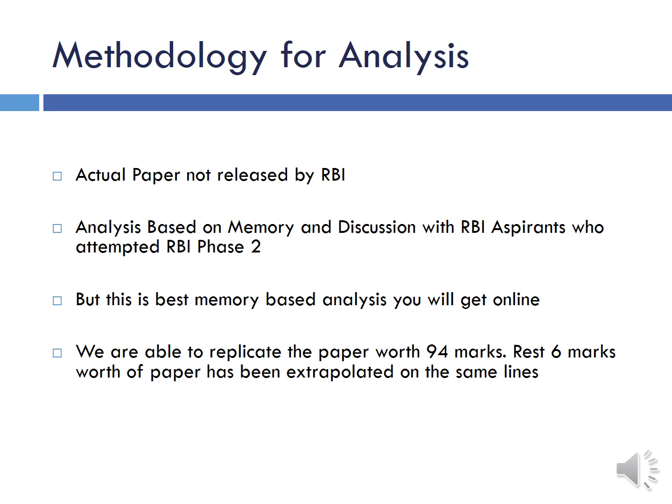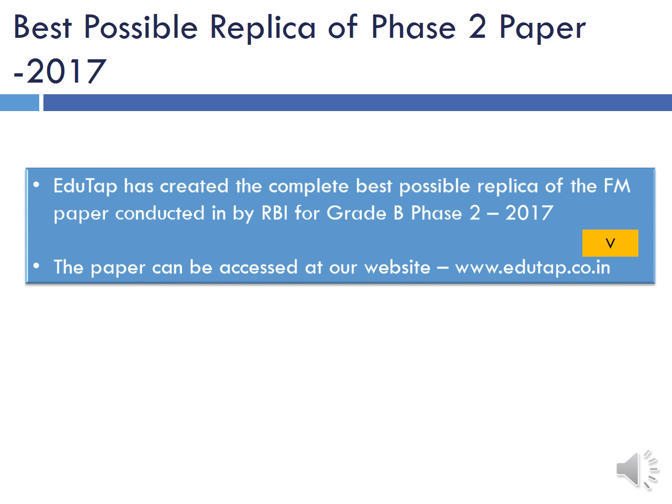Moreover, we are able to replicate the paper worth 94 marks out of 100. The remaining 6 marks worth of paper have been extrapolated or assumed on the same lines. Having said that, this analysis is memory based, but still, this is the best possible replica of the Phase 2 paper that is available online.